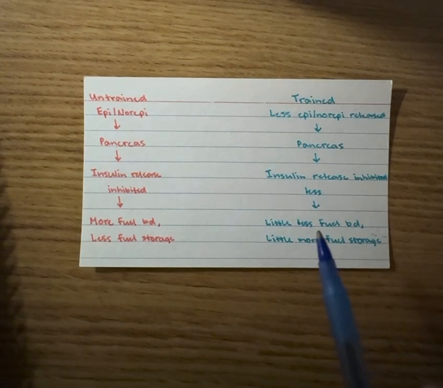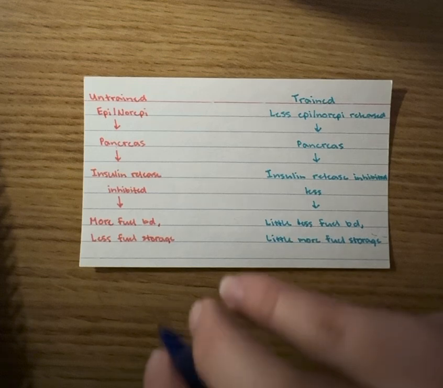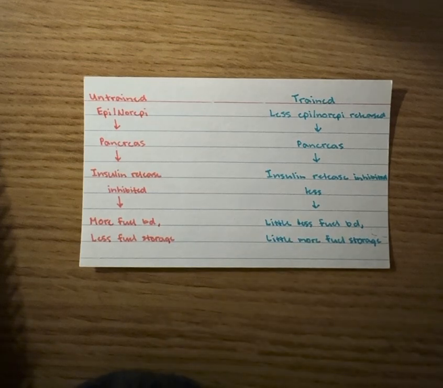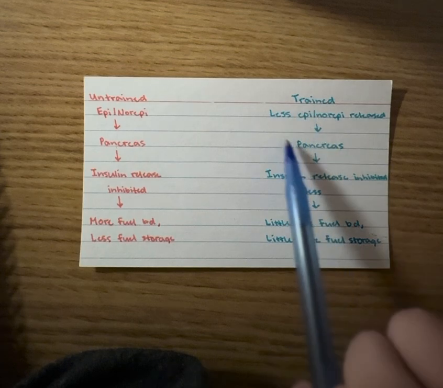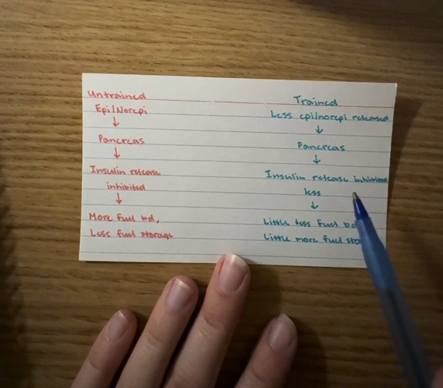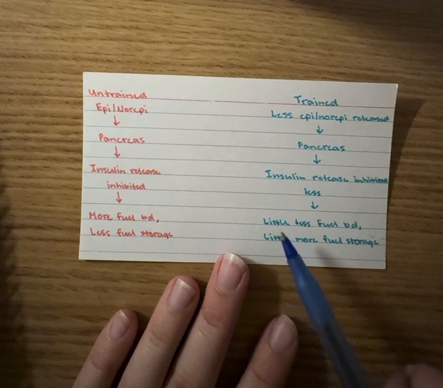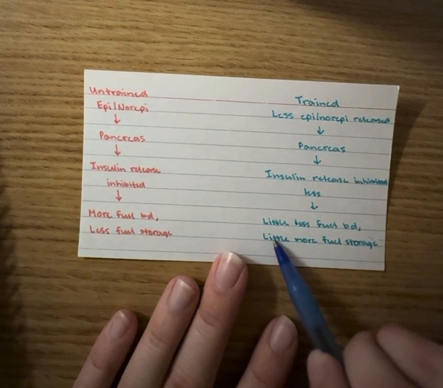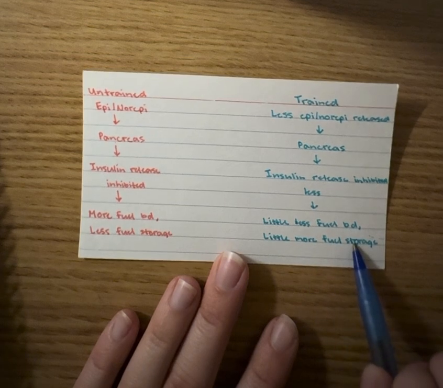And this also is why we are able to store a little bit more of our fuel or our carbohydrates or glucose, because when we're able to utilize fats, we can then store and save our carbs for when we need to use them. And so that is another aspect that plays into this less epinephrine and norepinephrine. So overall, a trained individual is going to inhibit the release of insulin slightly less, meaning that it's going to release insulin just a little bit more to promote slightly more fuel breakdown,